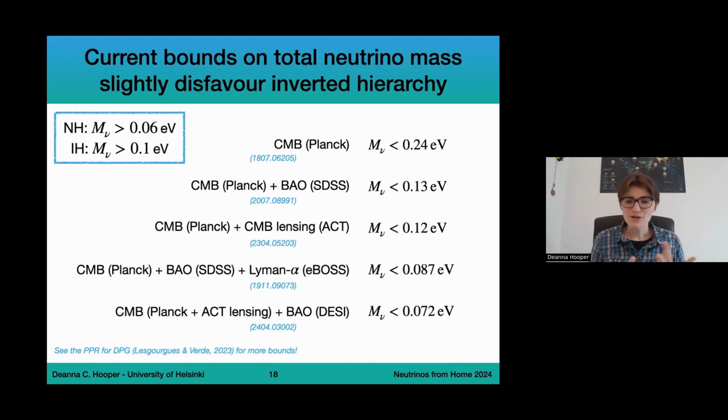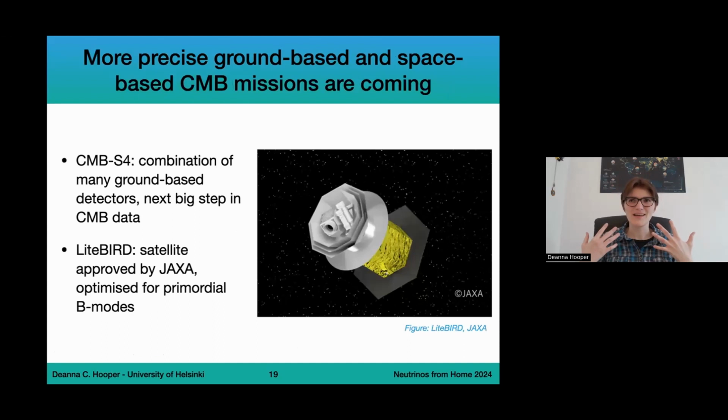So we're at a stage in cosmology where we have very good bounds on N effective, which are compatible with our theoretical predictions, and we have extremely precise bounds on the sum of neutrino masses. But this is not the end of the game. We're expecting that things are going to improve in the next few years as we get more and more precise data. So there are more experiments measuring the CMB beyond Planck, Atacama Cosmology Telescope, South Pole Telescope. There are more experiments. And there are more things in terms of large-scale structure of the universe and measuring the